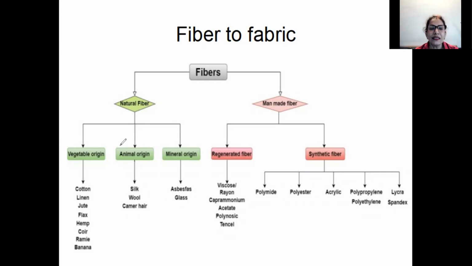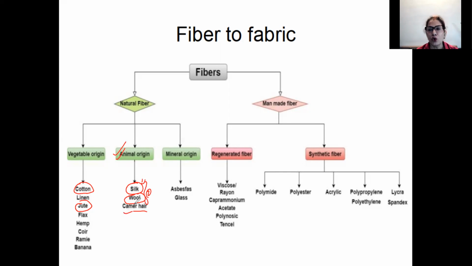So in this chapter, we will be doing about the fibers we get from the animals. Okay, so we have already done about cotton and jute. We have done in detail about how cotton is obtained from the plants and how jute is obtained from the plants. So from the animals, what are the fibers we get from the animals? From the animals, we get silk and wool. This is what we are going to concentrate on, silk and wool.